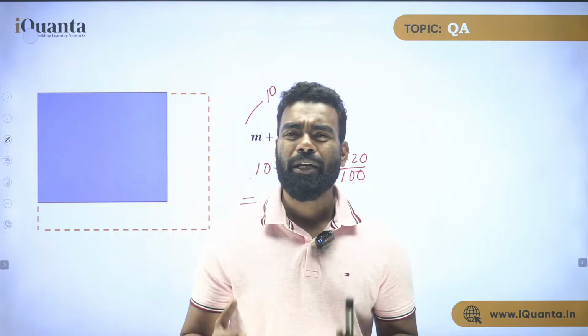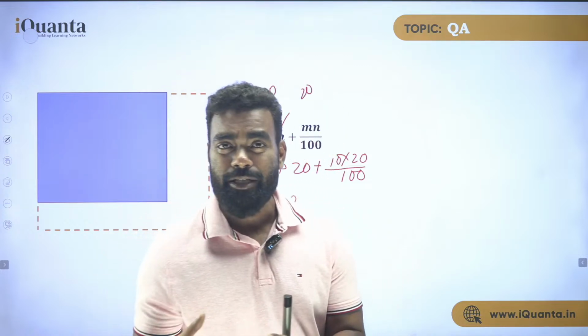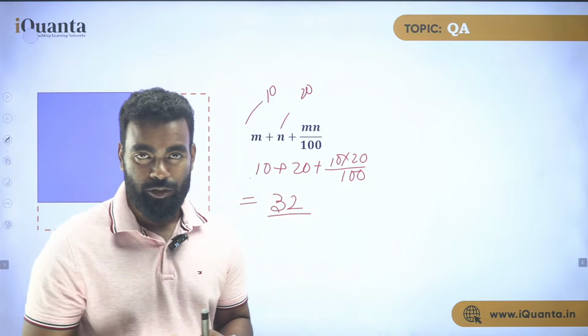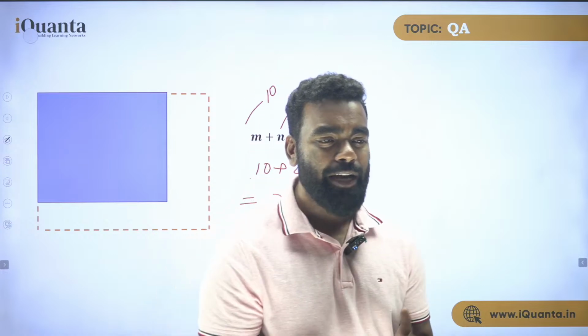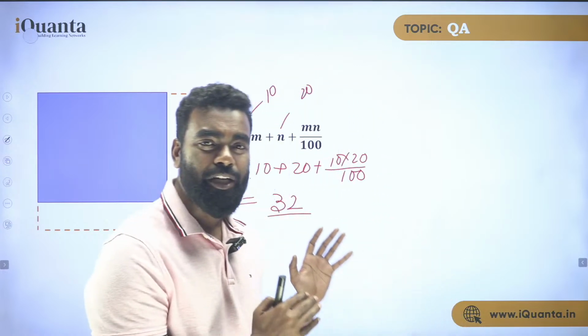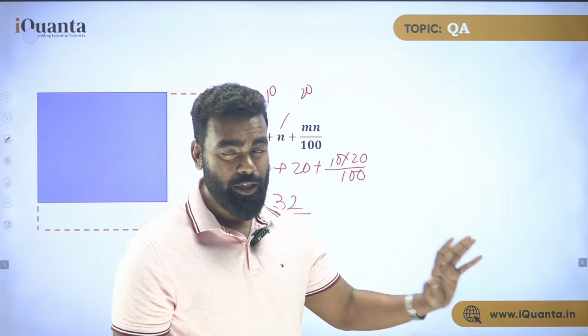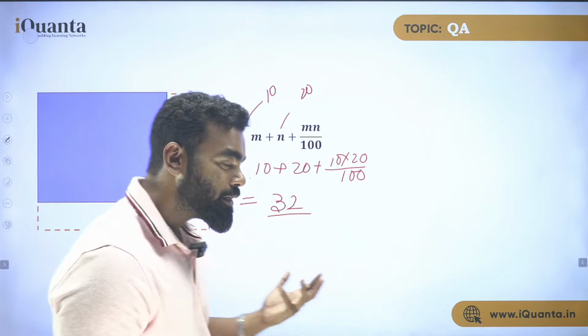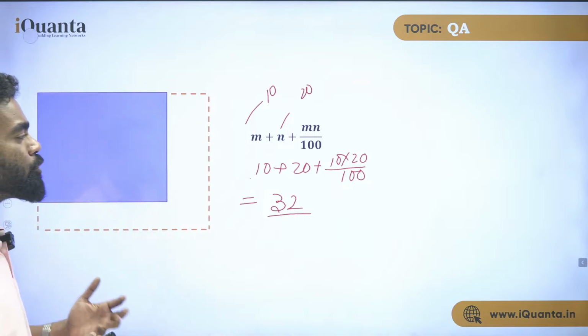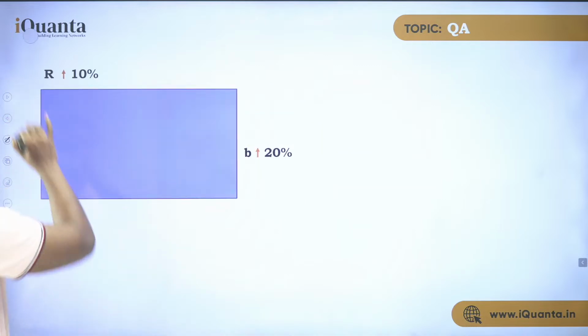So without doing all this calculation, you can use this formula directly. This is one particular technique of using percentage to ease the calculation as well. This formula is known as successive, and we can directly solve these questions by using this particular formula. So please understand, whenever we have this kind of question, we can use this formula. Now I have given you an example for two additions. Now let me give you some other example.